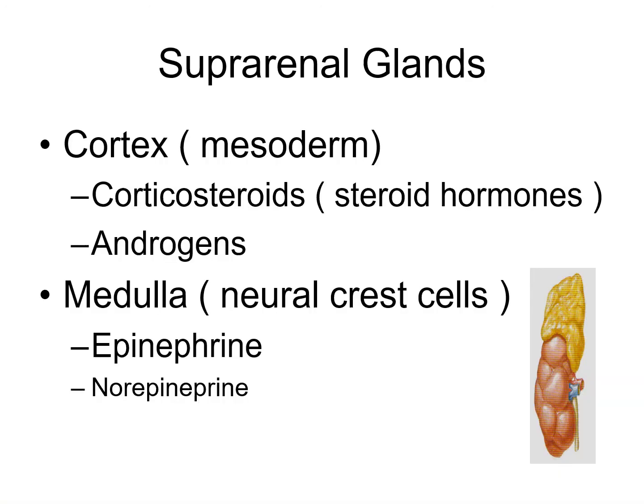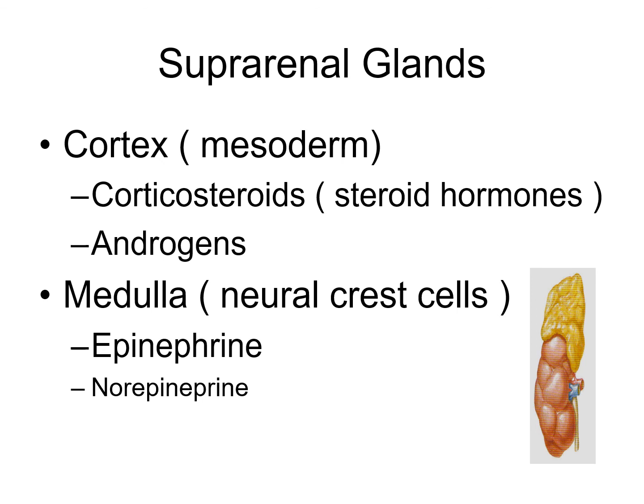The cortex is derived from the mesoderm and the medulla is derived from neural crest cells. The cortex secretes corticosteroids and androgens. The medulla secretes epinephrine and norepinephrine. So cortex and medulla are the two distinctive parts of the suprarenal gland.